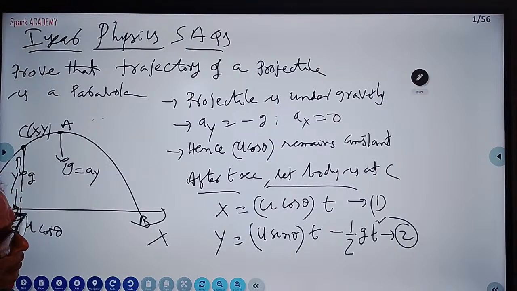How to do that? From the first equation, you eliminate t.